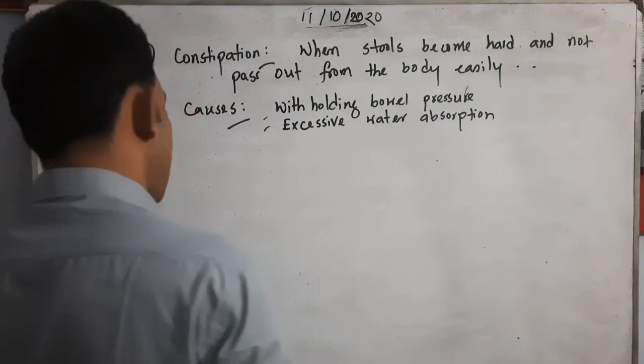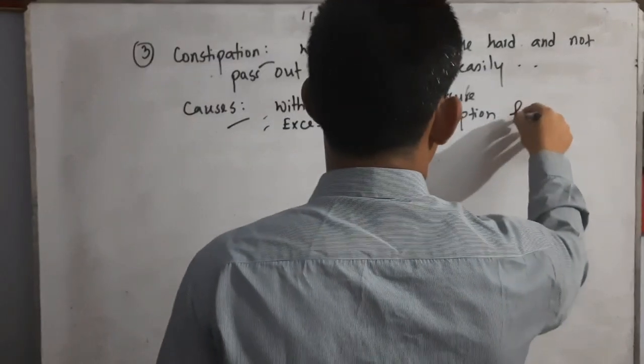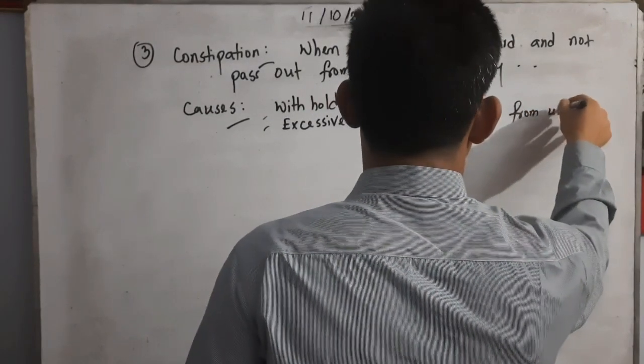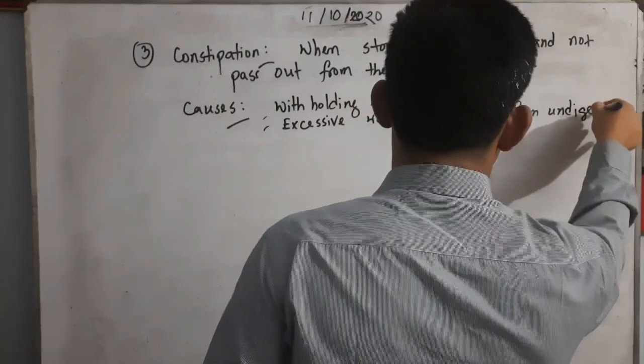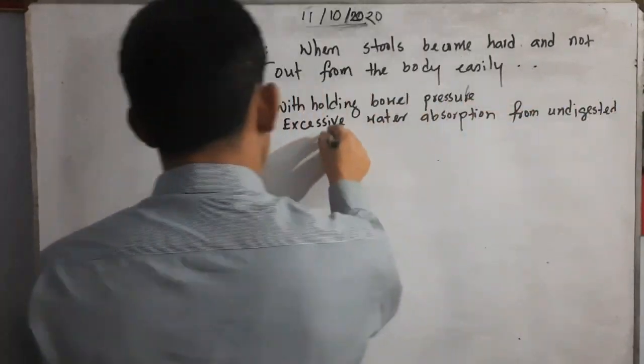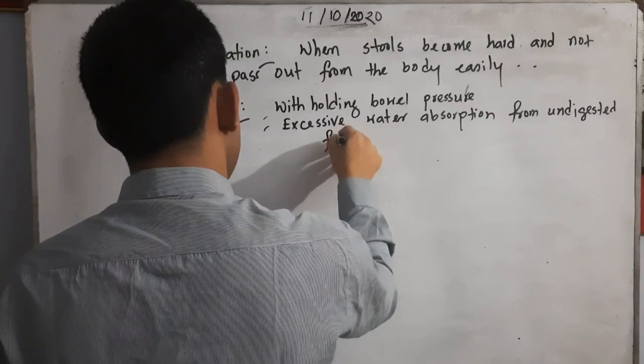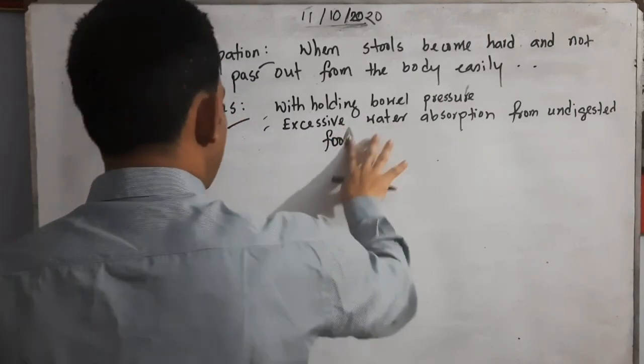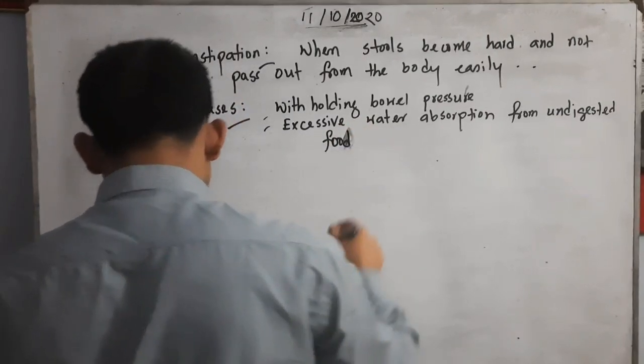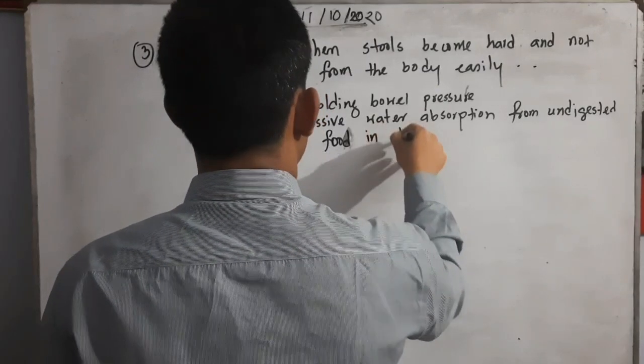Excessive water absorption from undigested food in the colon.